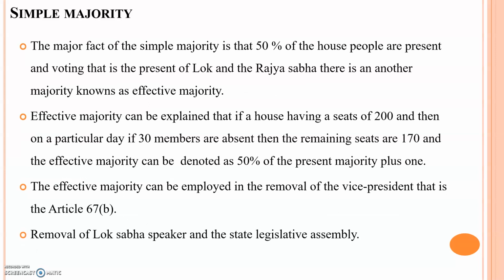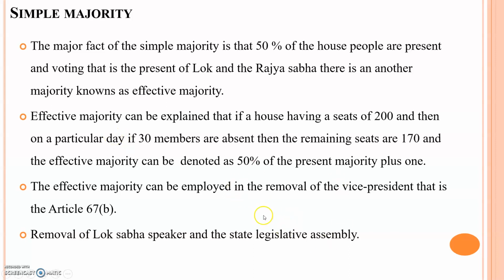In this slide we will see how the simple majority amends anything. Simple majority is 50% of the house present and voting. There is another majority known as effective majority.